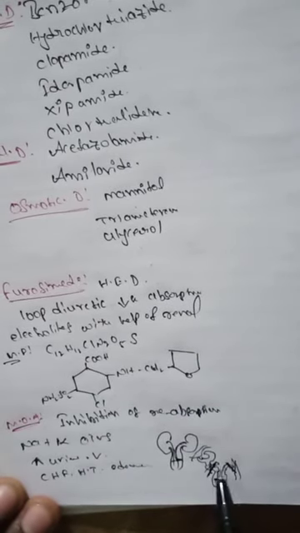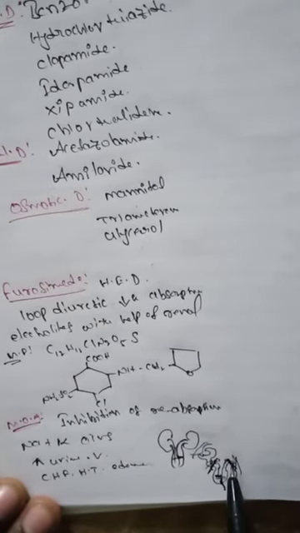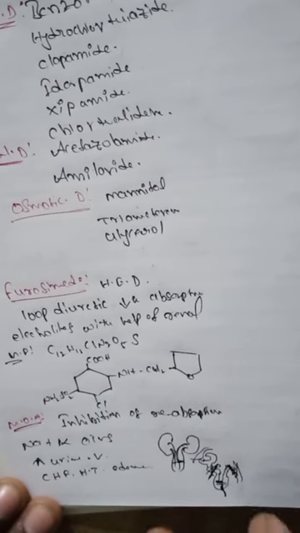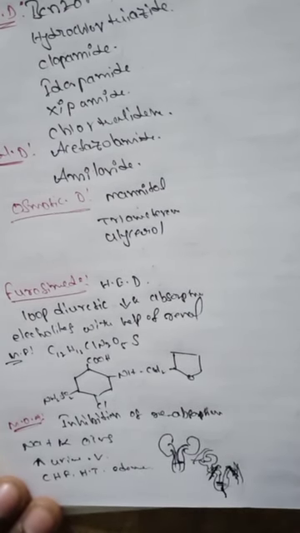In here, with the loop of Henle's proximal and distal tubules, there is no chance for the reabsorption of sodium and potassium ions, and it increases the normal urine volume. So this is called the diuretics mechanism of action. And the next one, what is the dose of this particular drug?